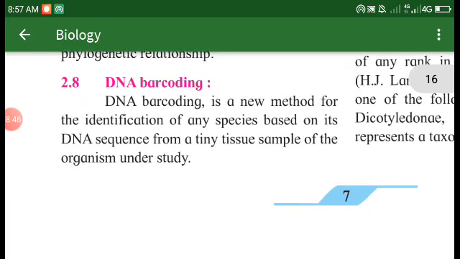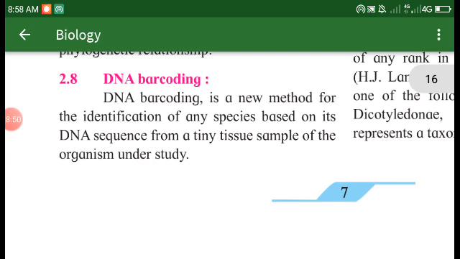DNA barcoding. DNA barcoding is a new method for the identification of any species based on its DNA sequences from a tiny tissue sample of an organism under study.